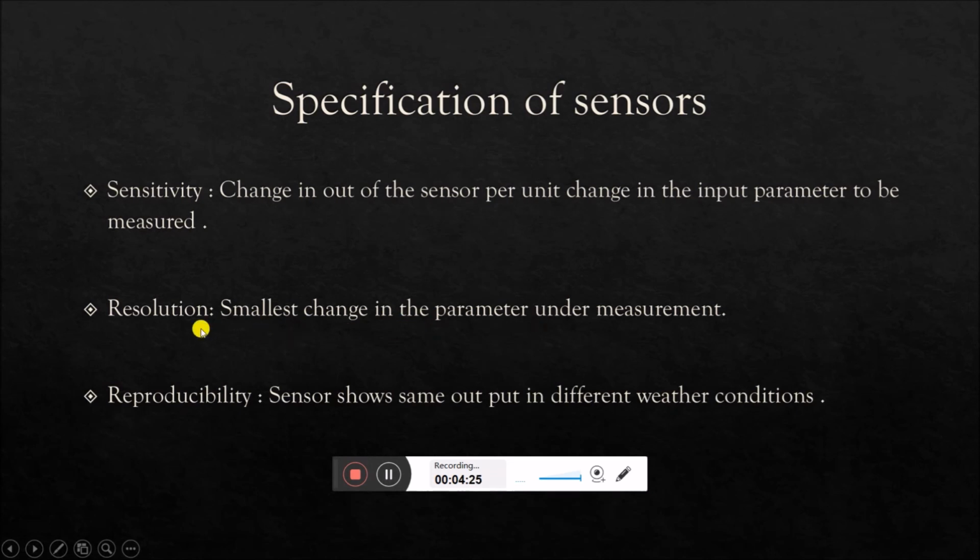That means when the smallest change in the physical quantity generates an output, this is known as resolution. Reproducibility. Sensors show the same output in different weather conditions. This is known as reproducibility. These are some physical specification parameters of a sensor.